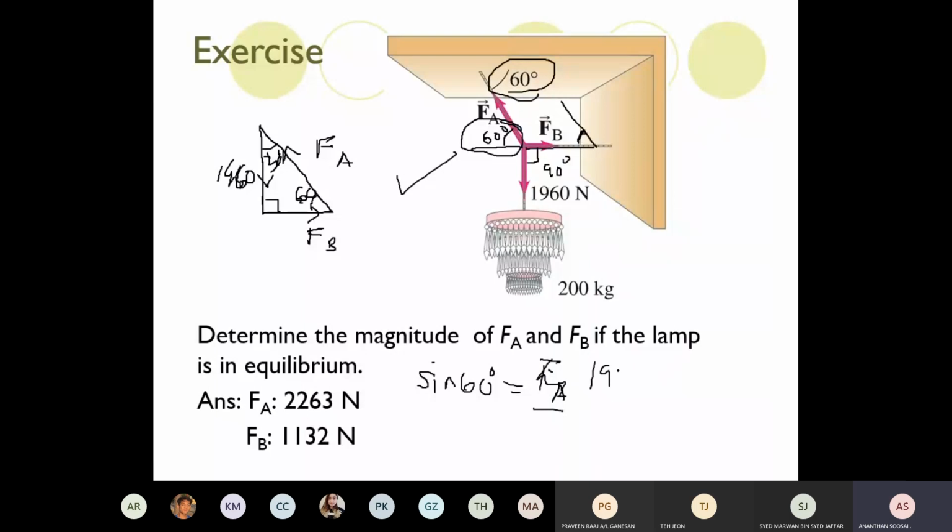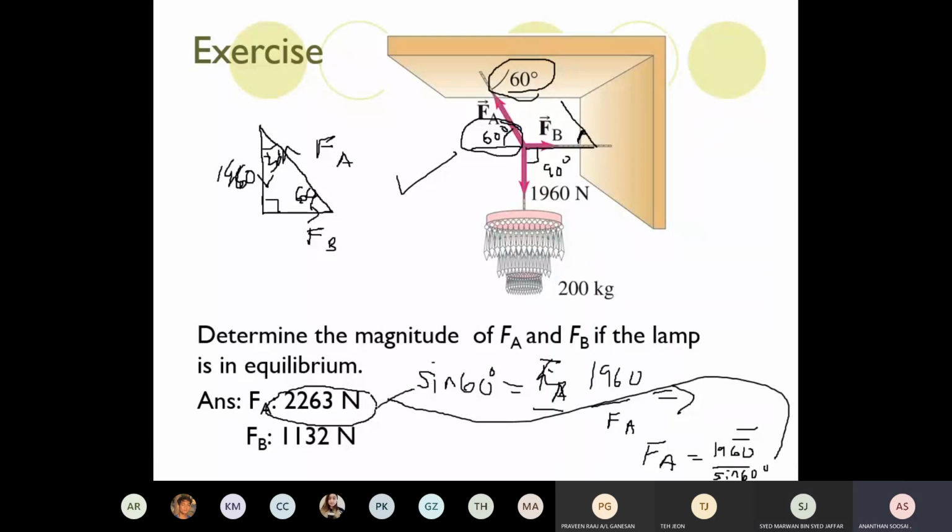So 196 over FA. So you can find FA. You get 2263. So FA equals 1960 divided by sine 60. Yes, so you should get this answer.